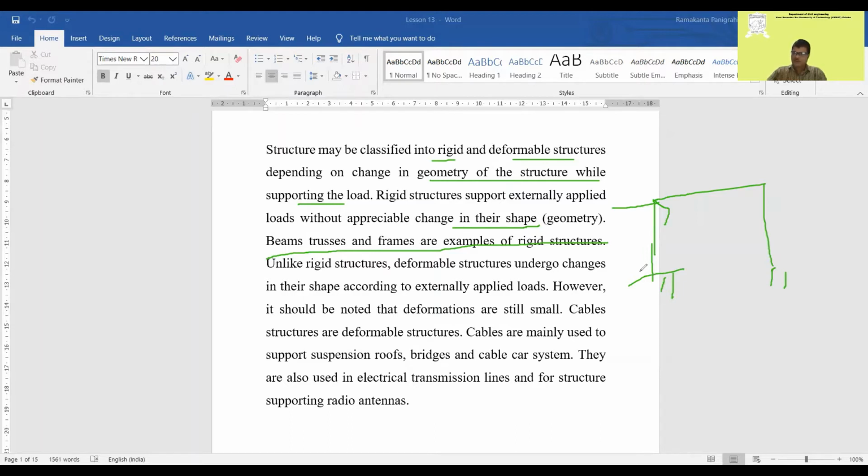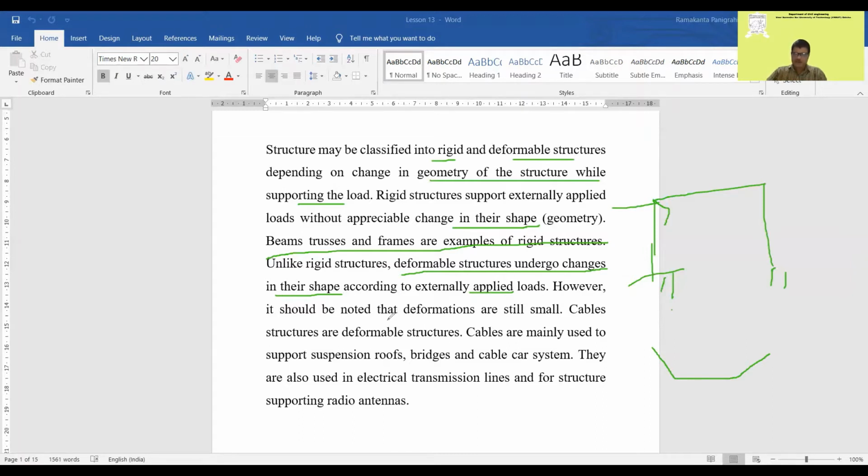But in deformable structures, we sometimes allow deformation in the structure. Deformable structures undergo changes in their shape according to externally applied loads, whether you apply a concentrated load or a UDL. If you take a UDL, that becomes a parabola. If you apply a concentrated load, it may take a shape like a catenary. It can take any shape depending on the load applied. The shape will change as per the load applied.